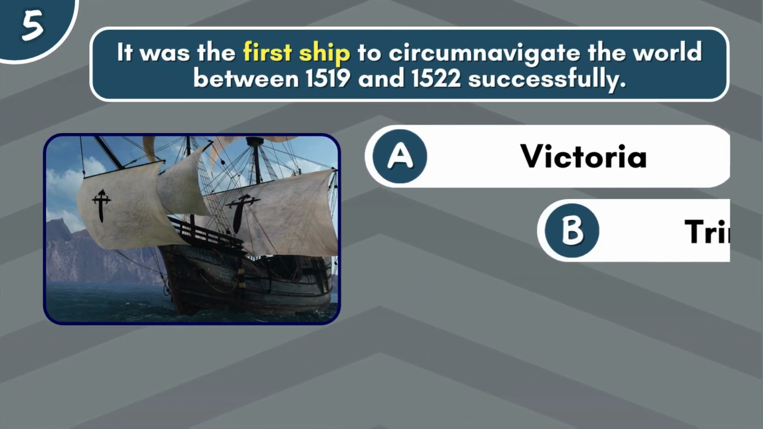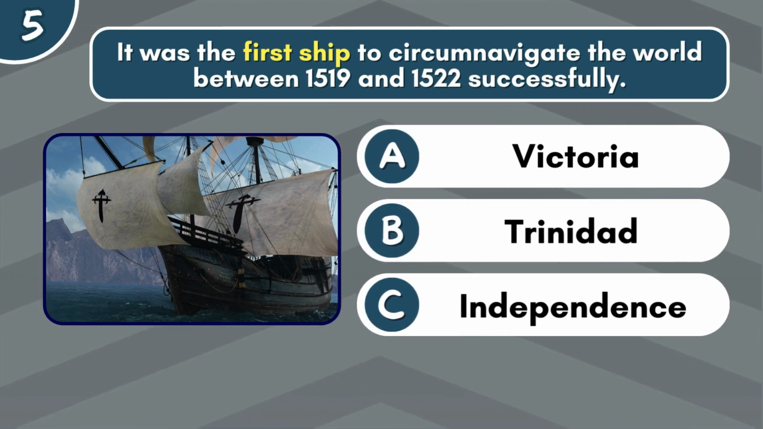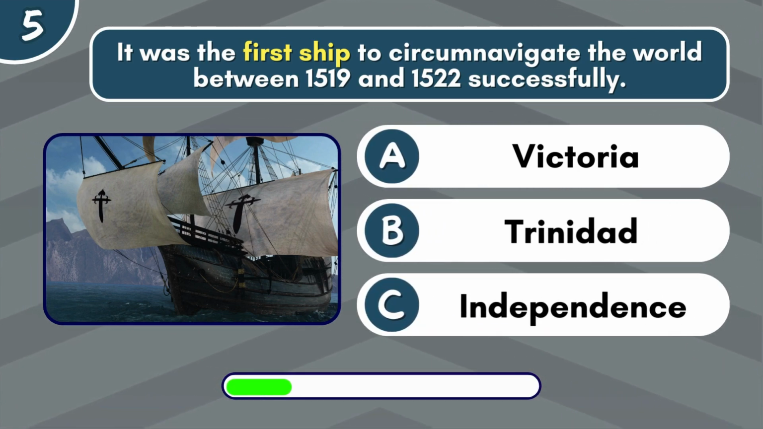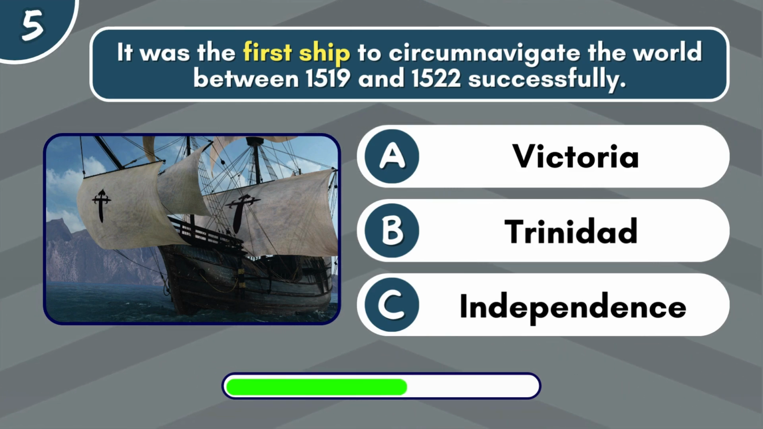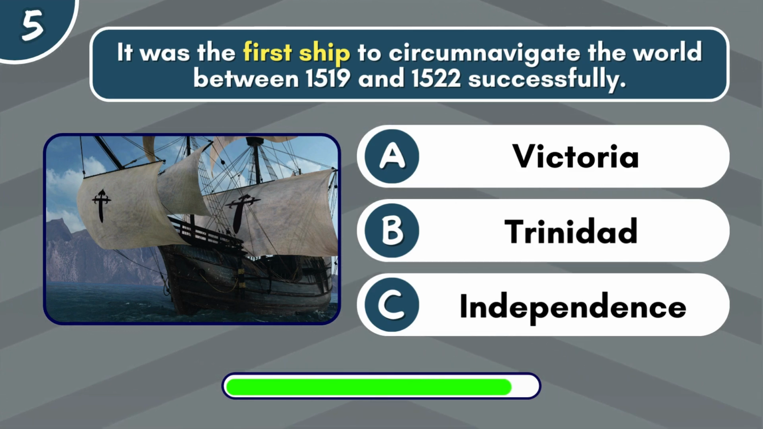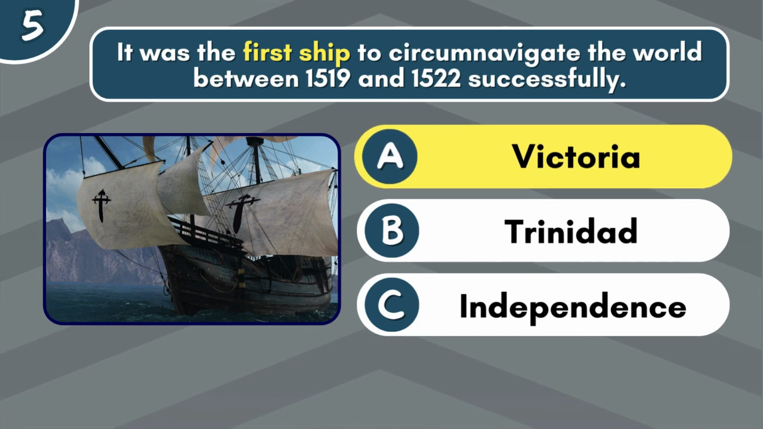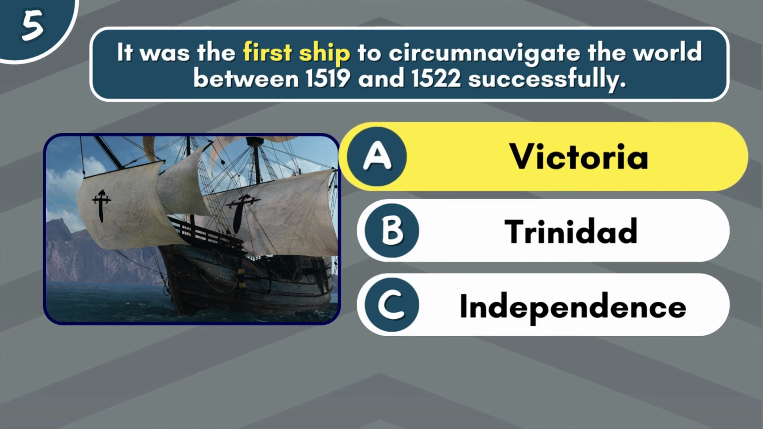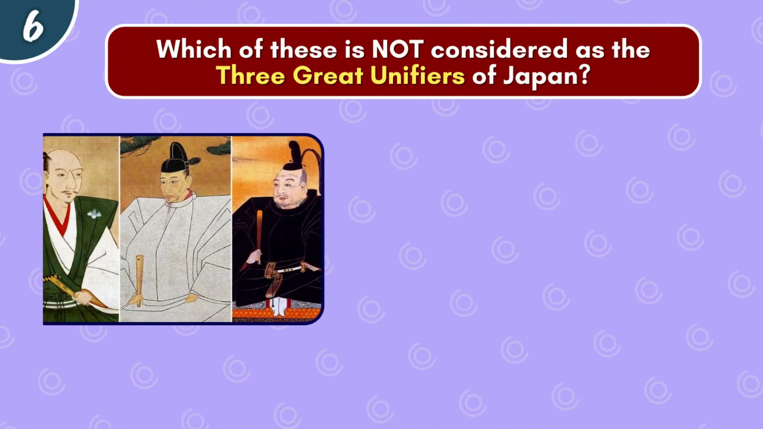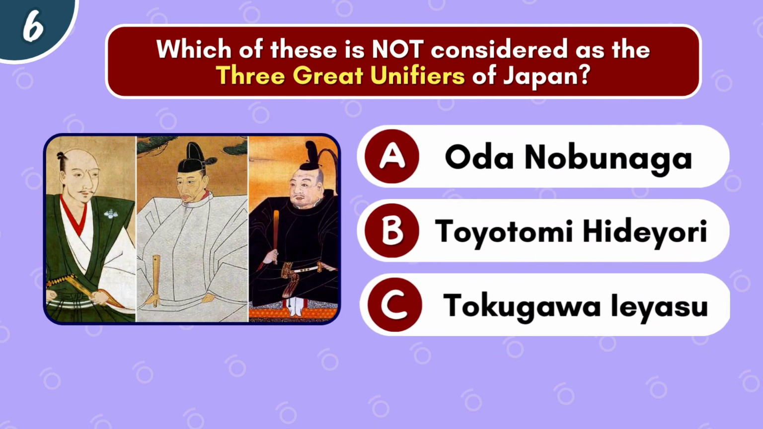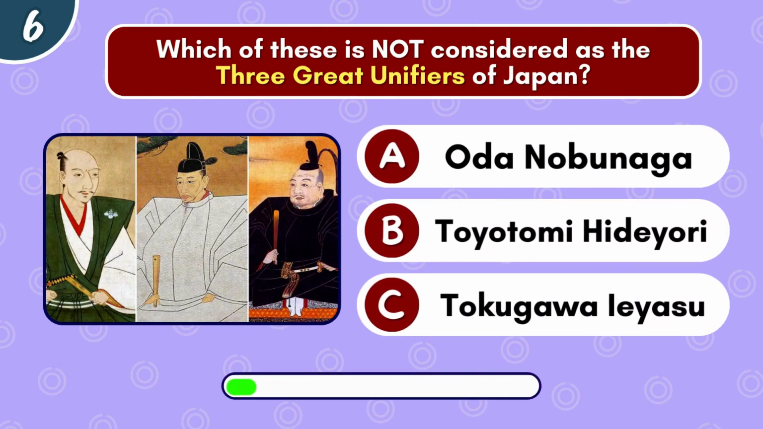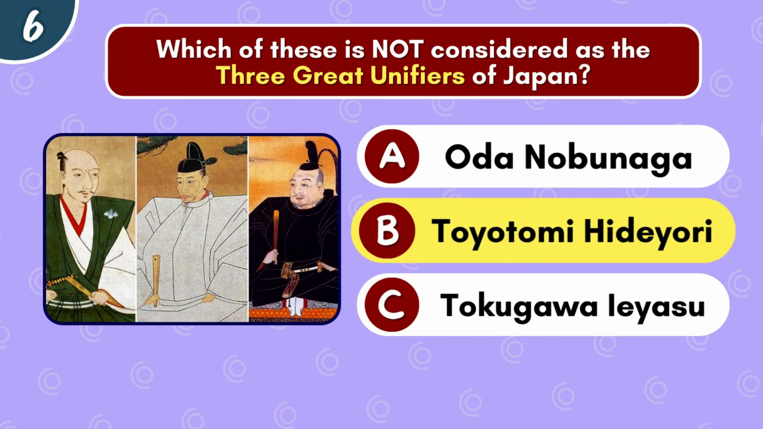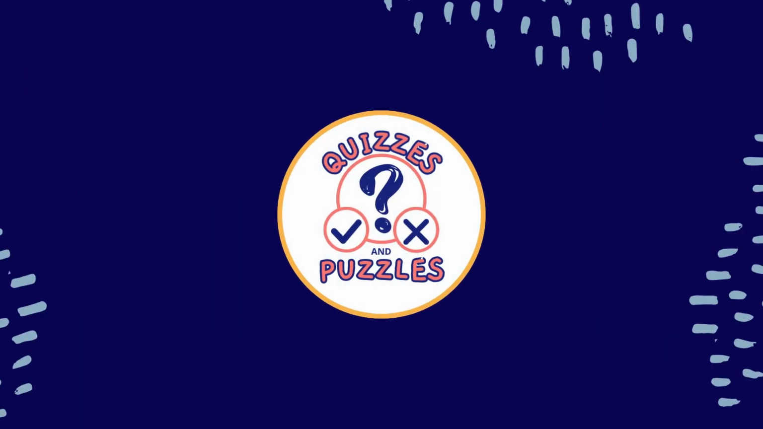It was the first ship to circumnavigate the world between 1519 and 1522 successfully. Was it Victoria, Trinidad, or Independence? It was Victoria. Which of these is not considered as the three great unifiers of Japan? Oda Nobunaga, Toyotomi Hideyoshi, or Tokugawa Ieyasu? It's letter B. The other unifier is his father.